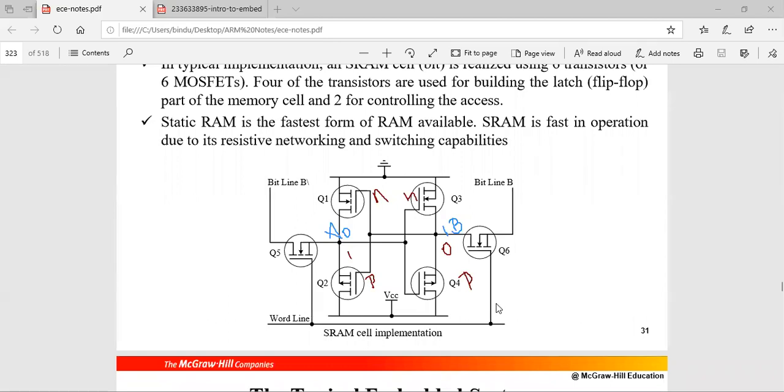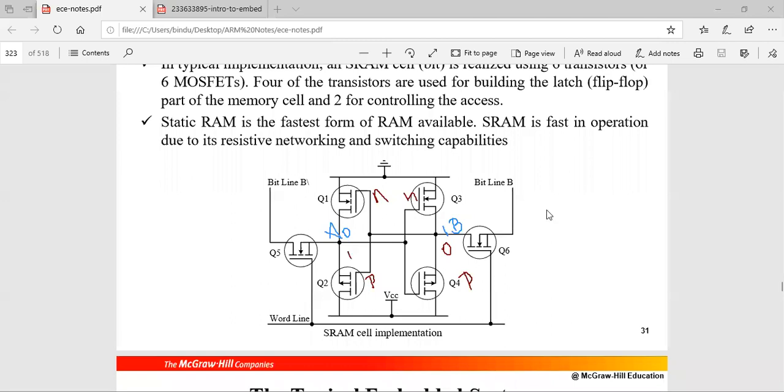So for the writing operation, what do I have to do? Assume that previously A was 0 and at node B the data available is 1. Now I have to write something else, in the sense I have to rewrite or overwrite this data. I'm writing 1, so I'm overwriting this data. This I should make 1, and this should be 0.